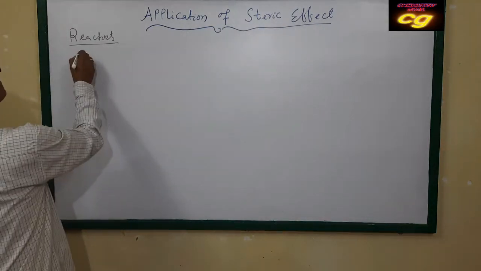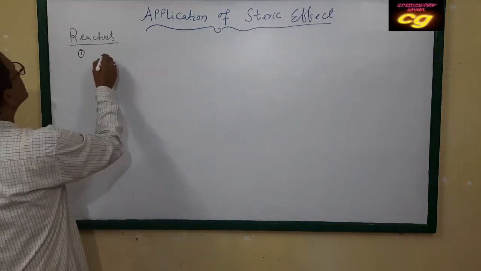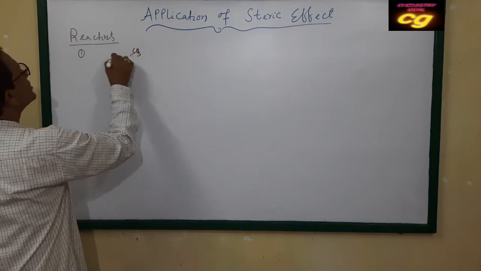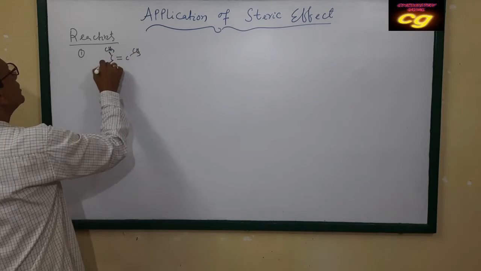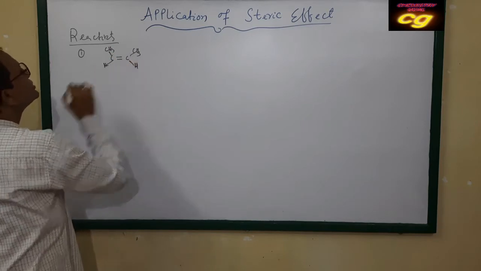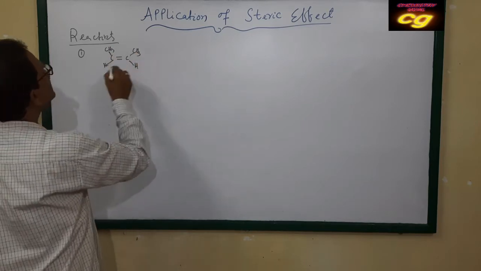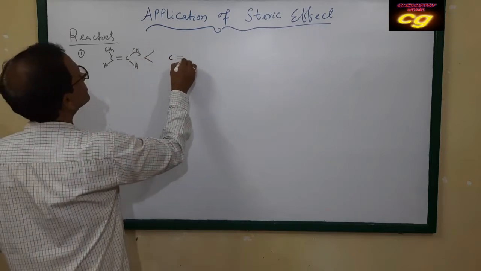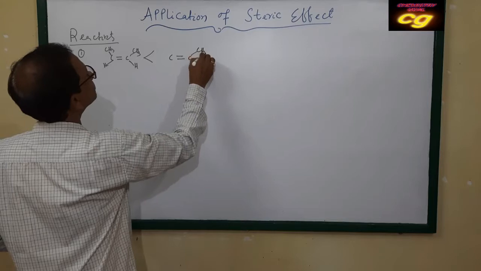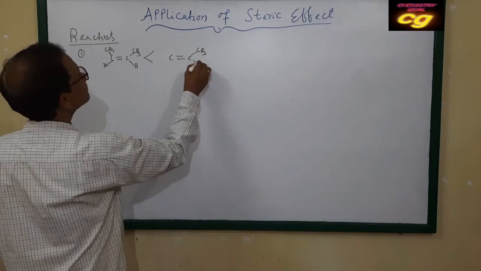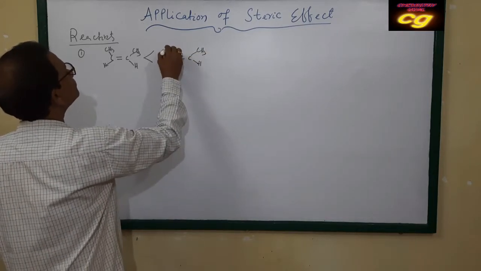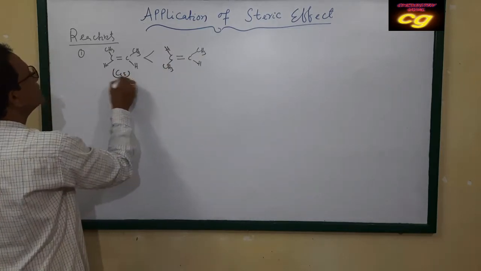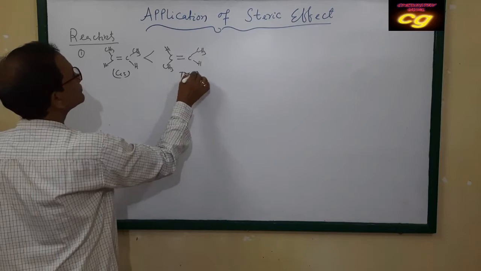For example, this is cis butene, and cis butene is less reactive than trans butene. This is cis, this is trans.